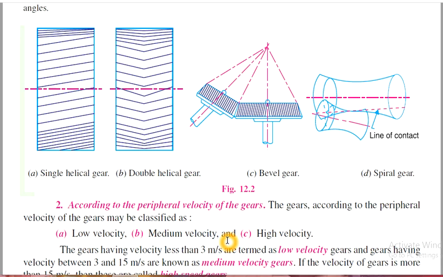Then according to the peripheral velocity of the gears, the arrangement of the gearing system is divided into three: low velocity gearing system, medium velocity gearing system and high velocity gearing system. Gears having a velocity less than 3 meters per second are termed low velocity, 3 to 15 meters per second are known as medium velocity gears, and more than 15 meters per second are known as high speed gears.